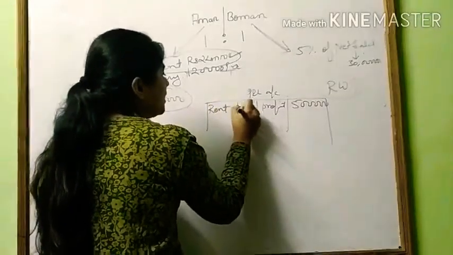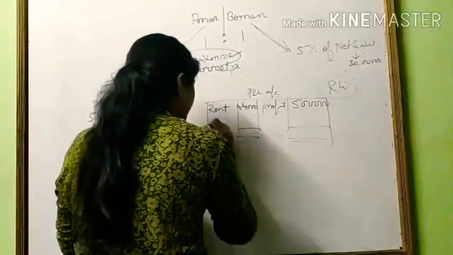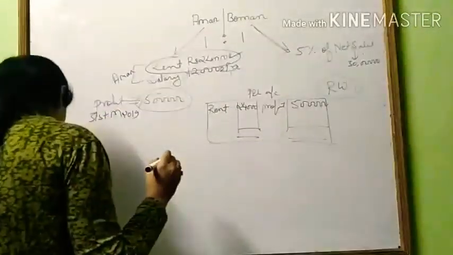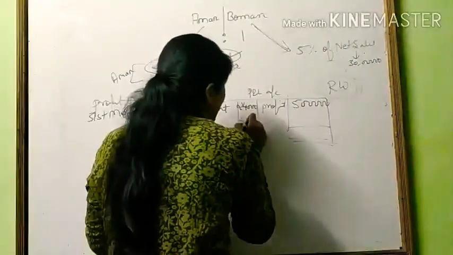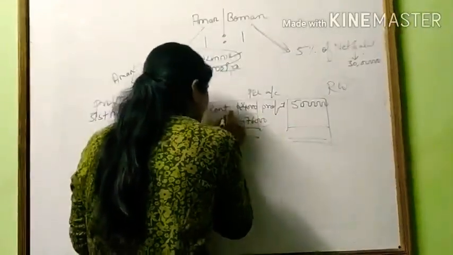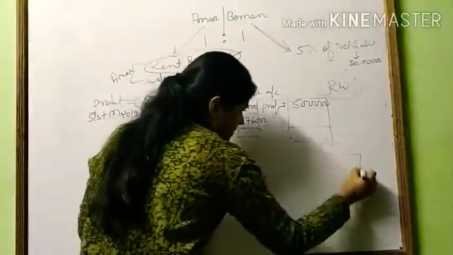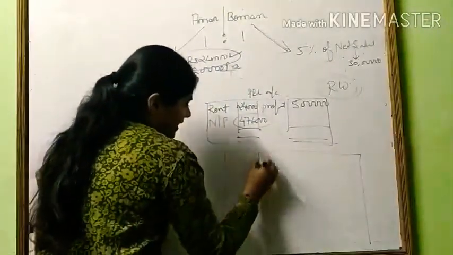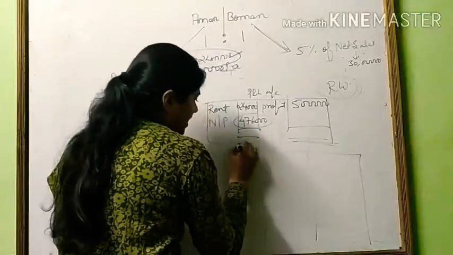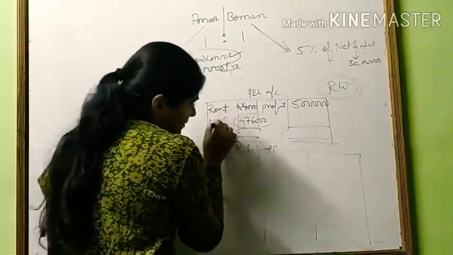How much rent is there? 24,000. So the remaining net profit will be 5 lakh minus 24,000. How much is left? 4,76,000. This is the final net profit, from which we prepare the profit and loss appropriation account.